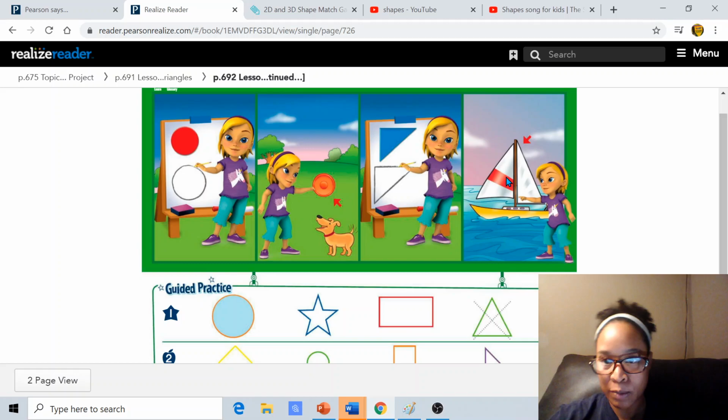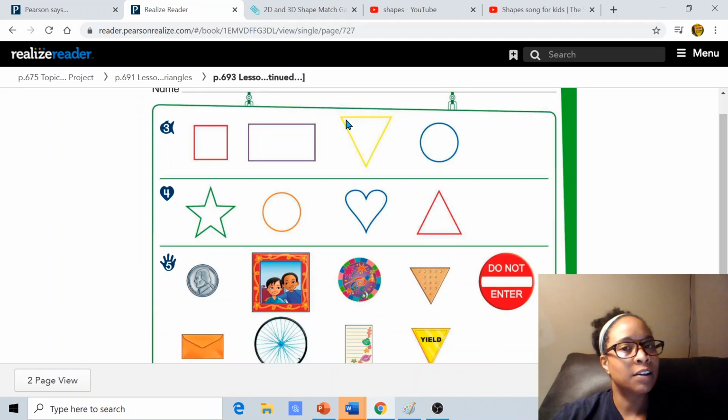What's this one? 3 sides. Triangle. Is this a triangle still, even though it's upside down? Yes, it is. Just because it's upside down doesn't mean it's not still a triangle. Still has its 3 sides and its 3 points. 1, 2, 3. So that is still a triangle even though it's upside down. All right, let's go to number 4, the heart.